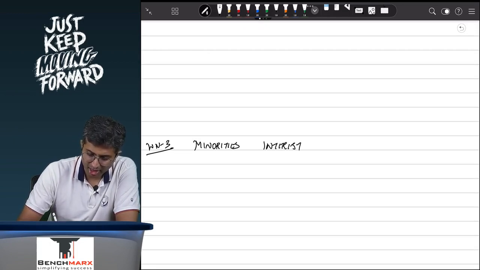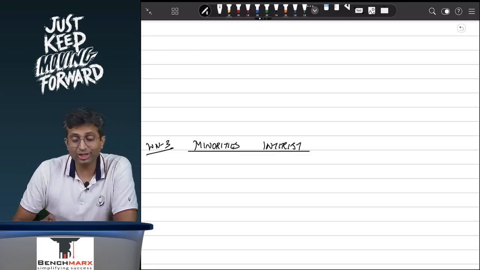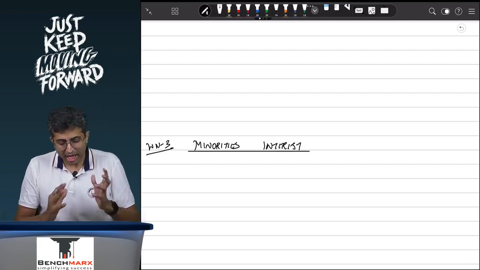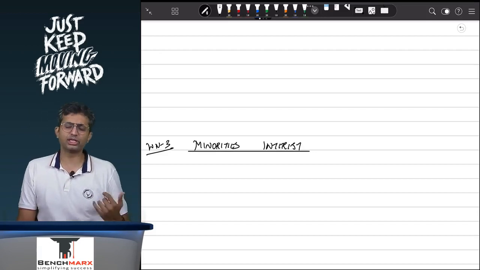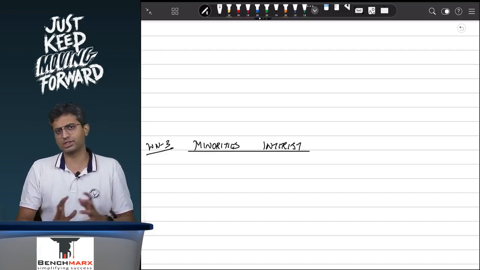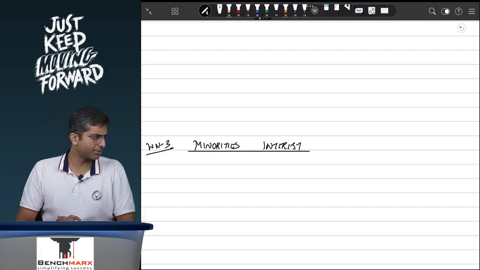Minorities interest. Remember, these 3 working notes are very crucial. So if it's a 12-mark question, be rest assured, if you get even these 3 working notes right, you are definitely getting anywhere between 6 to 8 marks of this question. So these are really important numbers.